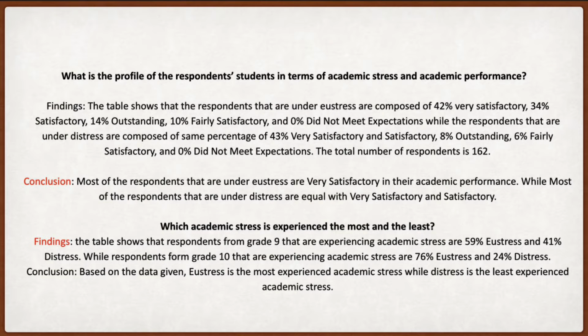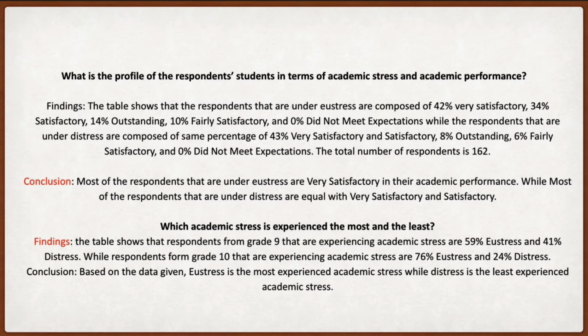What is the profile of the respondents, students in terms of academic stress and academic performance? Findings. The table shows that the respondents that are under eustress are composed of 42% very satisfactory, 34% satisfactory, 14% outstanding, 10% fairly satisfactory, and 0% did not meet expectations. While the respondents that are under distress are composed of the same percentage of 43% very satisfactory and satisfactory, 8% outstanding, 6% fairly satisfactory, and 0% did not meet expectations.